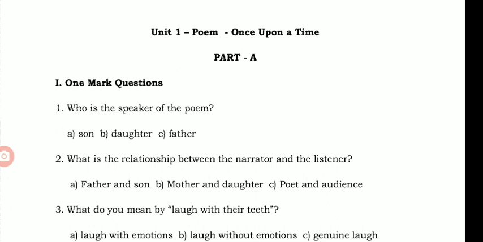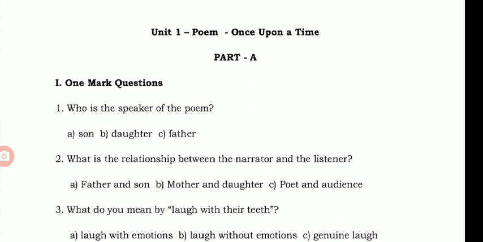First question. Who is the speaker of the poem? The answer is option C, father. When you write the 1 mark answers, you need not write all the options. Just write the question and write the answer. For example, who is the speaker of the poem? Write a hyphen and write father, and underline the answer, father. So the underlined words would be considered the answer.